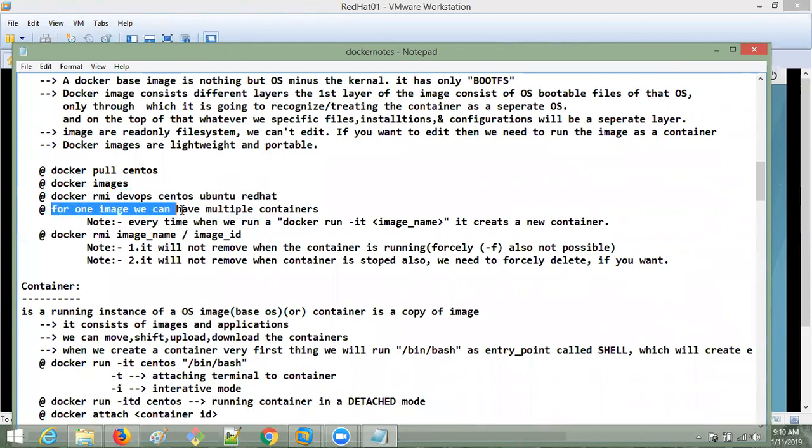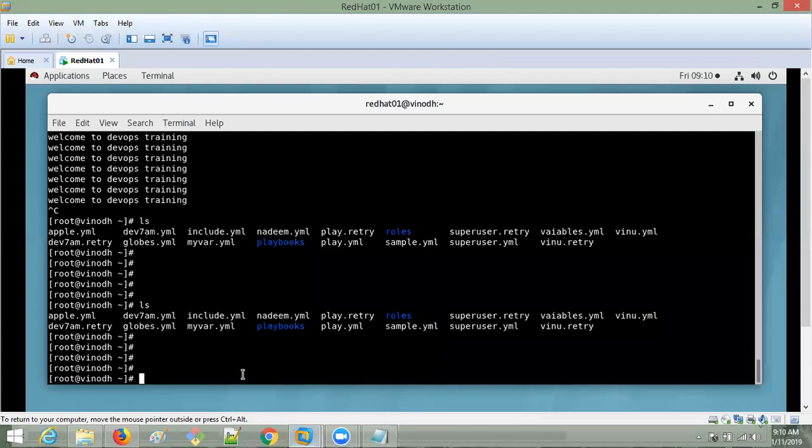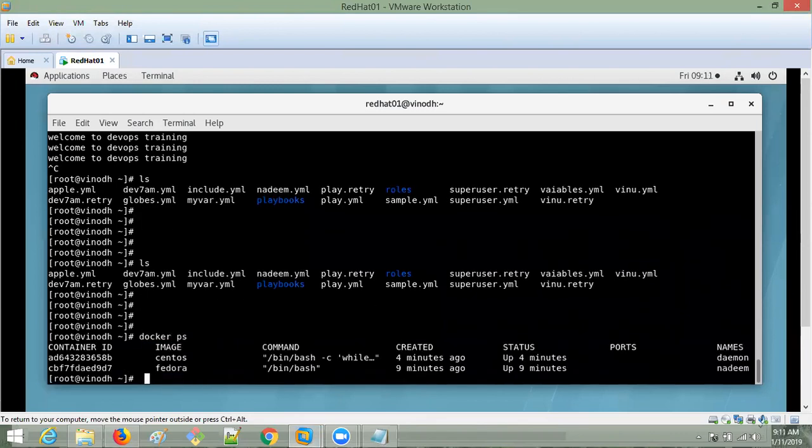For one image we can have multiple containers. We are downloading only CentOS as one image, and we are creating containers from it. I think I created 2 times now. Let me check. docker ps shows only one running. If you want one more CentOS, you can run the same command, docker run -it, give the name, and /bin/bash CentOS. Like that you can create one image and run multiple containers.